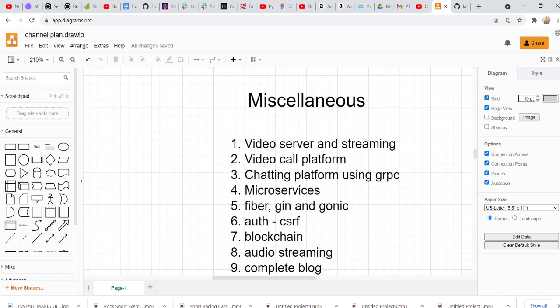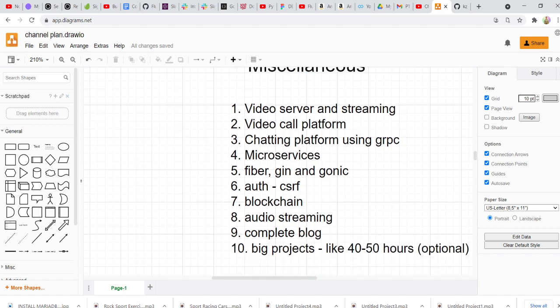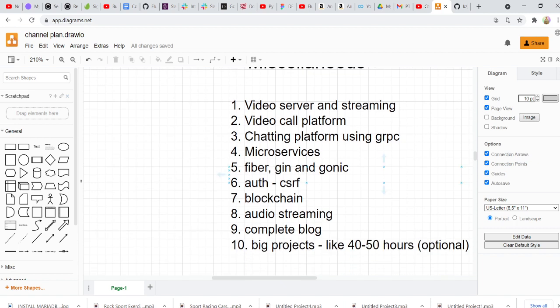And then here we have our miscellaneous projects that will also keep going on in parallel, where we'll create a video server and streaming platform. So these are two different platforms I think we can create. And then we'll have a video call platform, video chatting. So here I think we'll use Golang and Vue.js, I guess. And then we'll create a chatting platform. We can use React for the chatting platform, just a text chat.